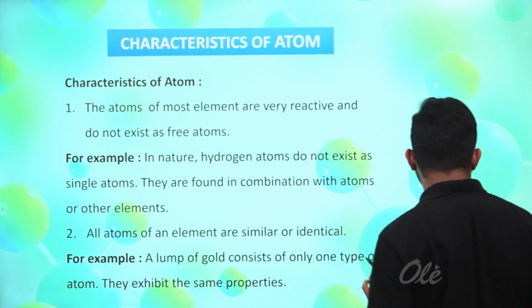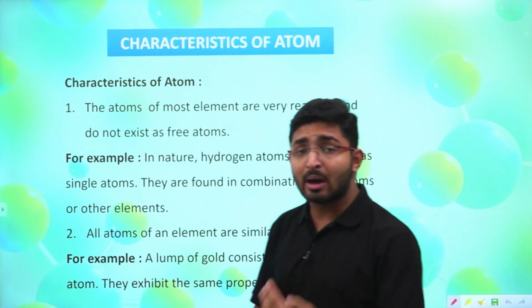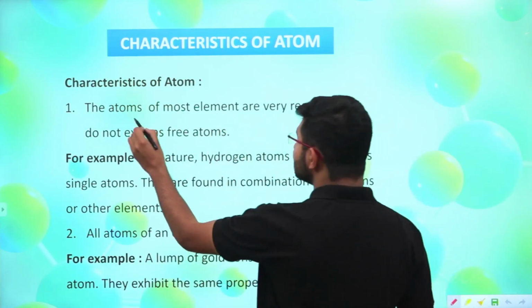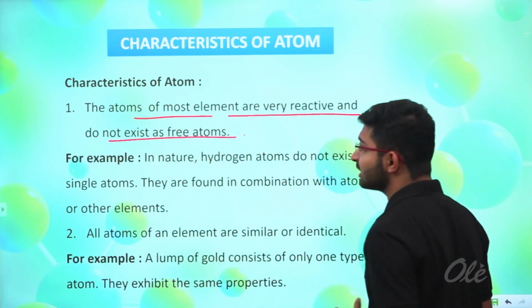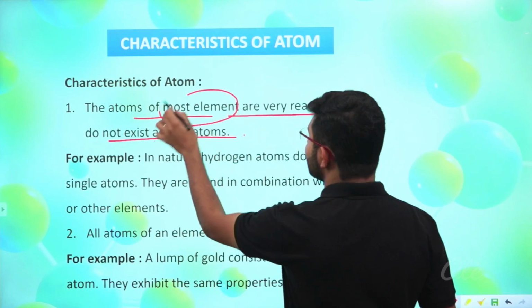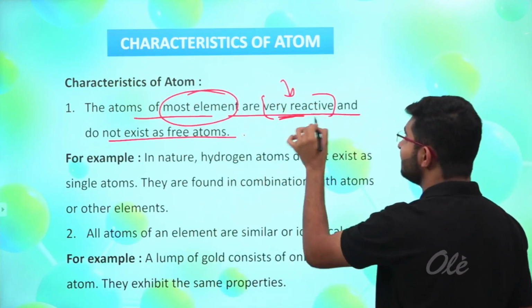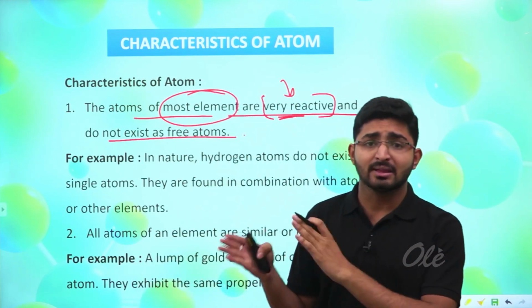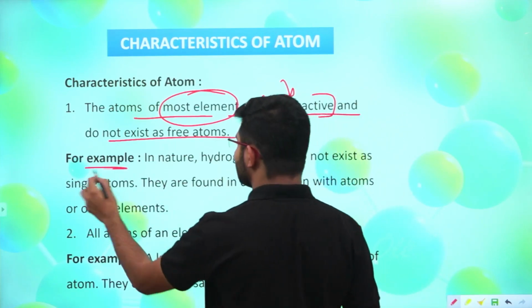Now we are going to study the characteristics or properties of atoms, what atoms are and how they behave. The very first characteristic is that the atoms of most elements are very reactive and do not exist as free atoms. Why do we say very reactive? Because they eventually react with other atoms.